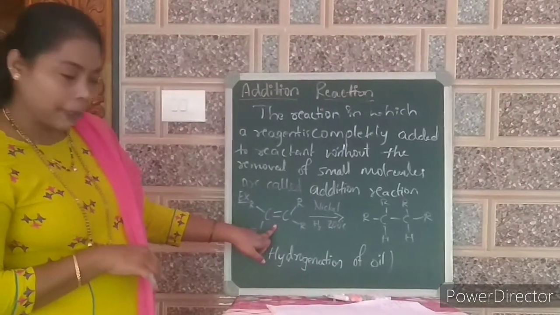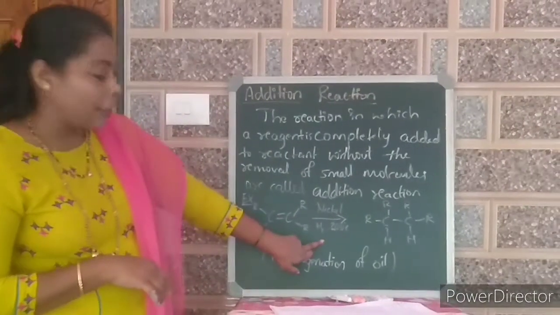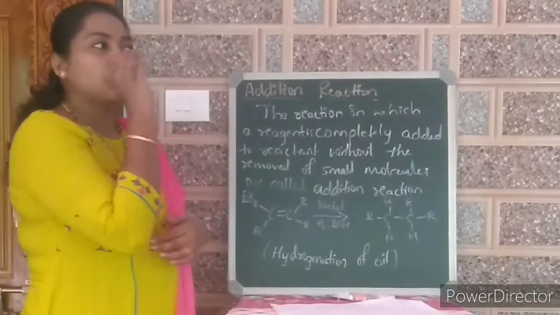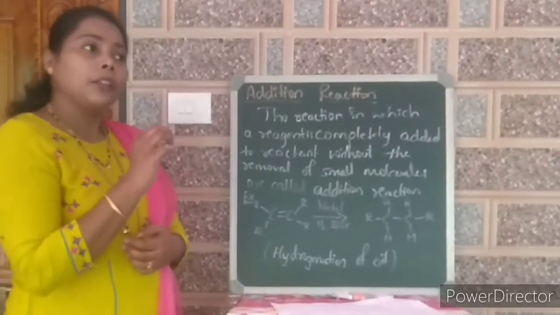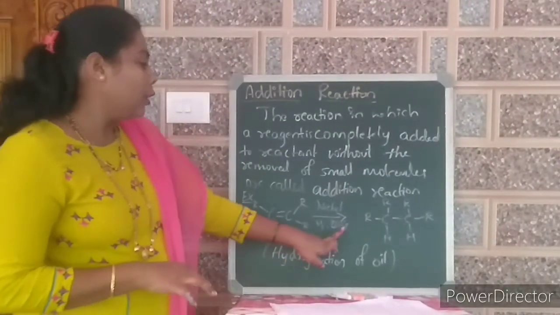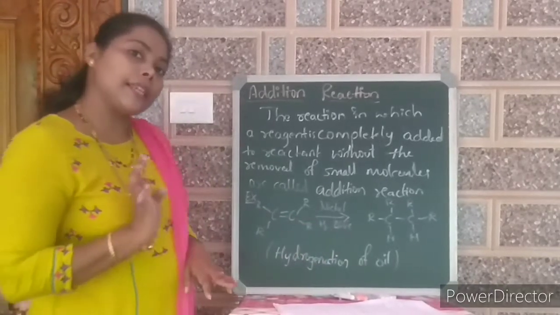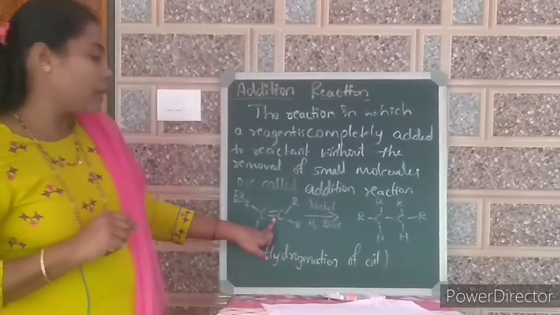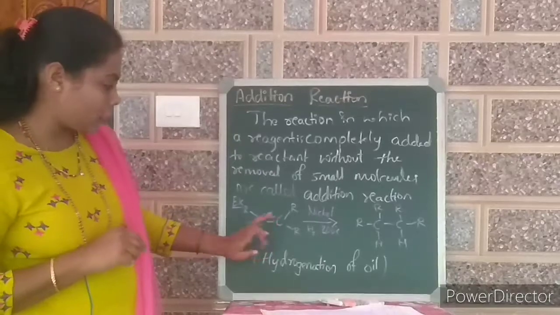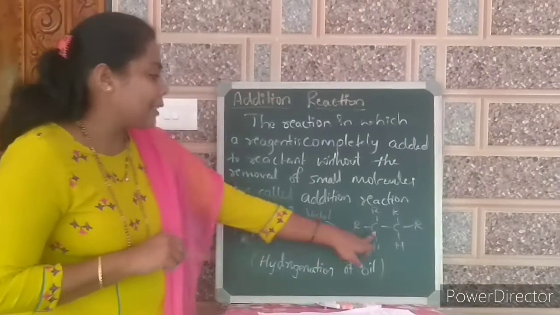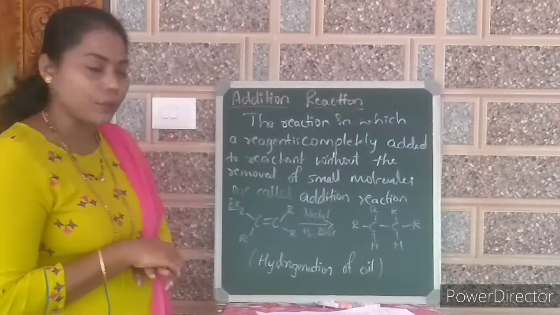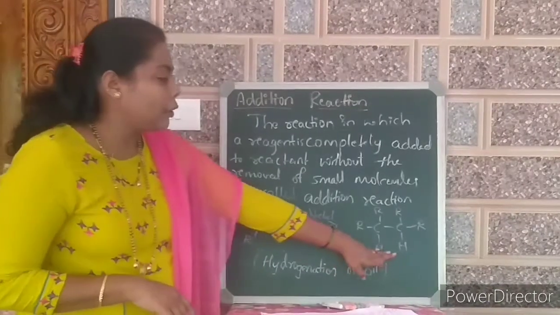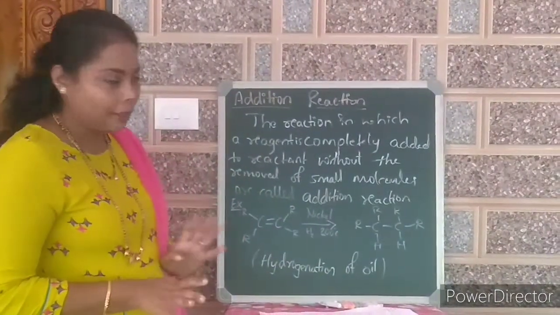You can see an example here. A carbon molecule with a double bond is reacted with hydrogen in the presence of a nickel catalyst. Remember, they need some atoms, or the catalyst. Catalysts are ones which will give a trigger to the reaction. Also 200 degree Celsius temperature is a must for this reaction. That time, one of the bonds, the double bond, is converted to a single bond because this is an unsaturated one, and it is satisfied by the addition of hydrogen. There is no loss of any atoms from the reactant. We will get the whole product without the loss of any molecules.